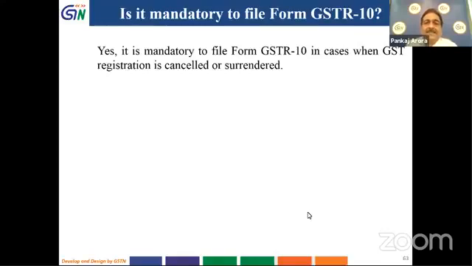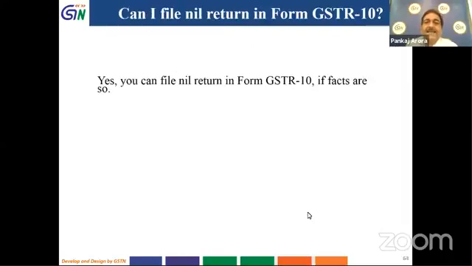So one person has asked, is it mandatory to file Form GSTR 10? Yes, it is mandatory to file Form GSTR 10 when GST registration is cancelled or surrendered. Can I file a nil return in Form GSTR 10? Yes, if you have no stock on which you have claimed ITC.